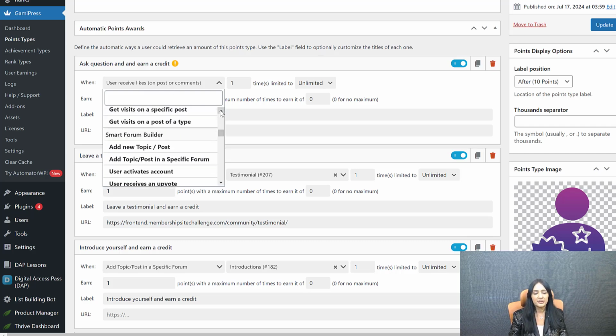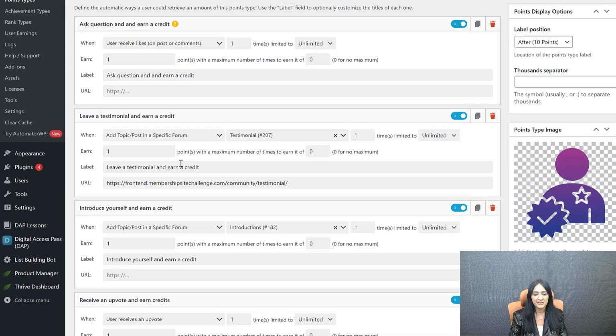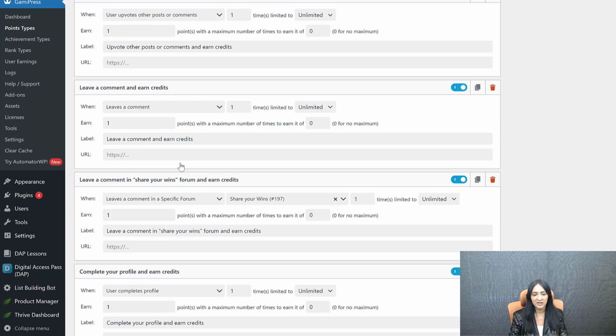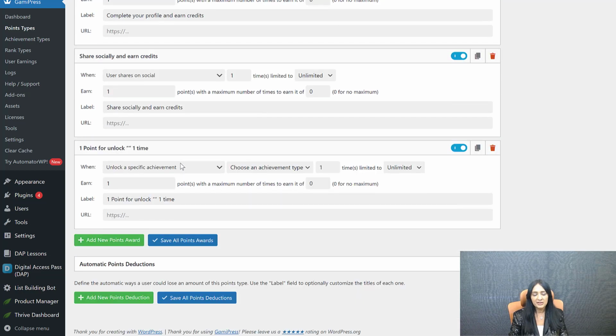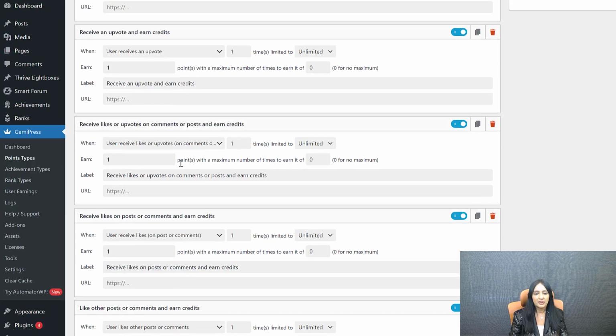But currently, you can directly integrate SLB with GamiPress and give them points for community actions, things they do to show they are engaged in your community site. Here you can see what I have done is I have added all of these different activities for which I want to give them points. I've added several. You can add new point awards. You can add as many as you want. There's no limit, right? You can say these are the different things they can do in order to earn points, all right? And so here I have added several.